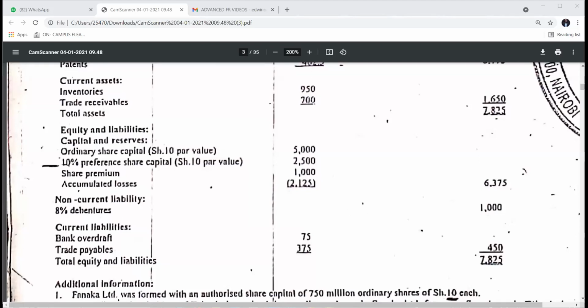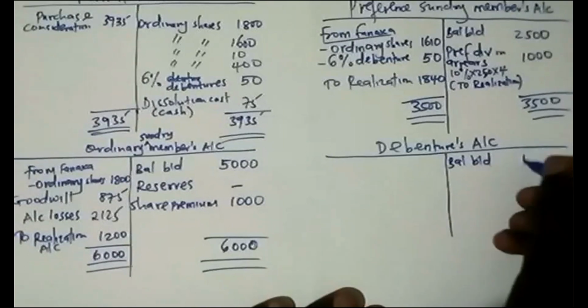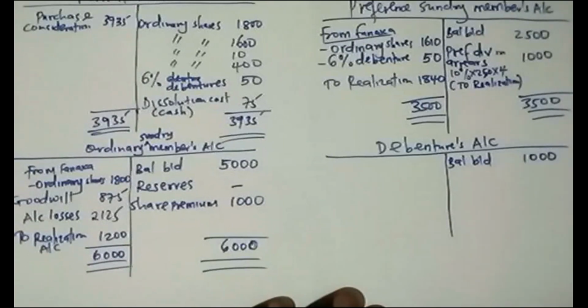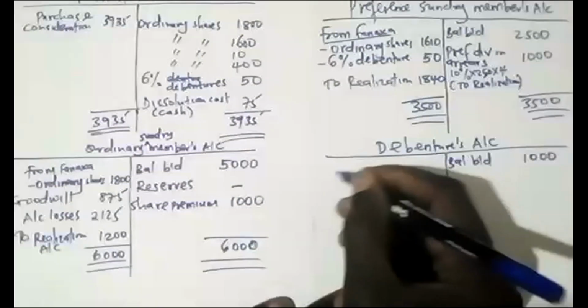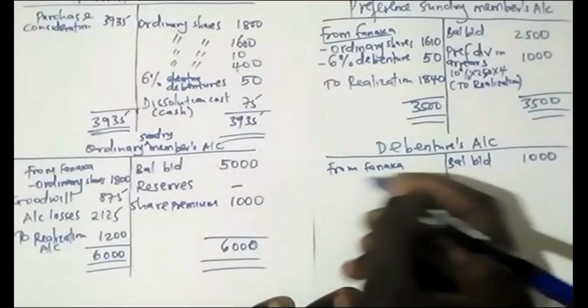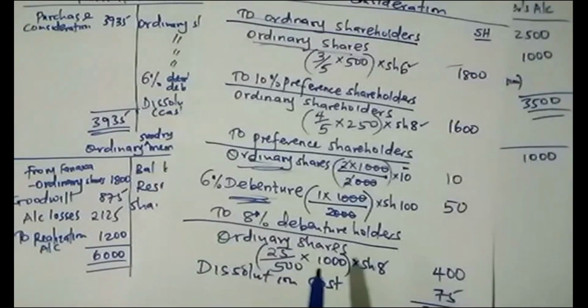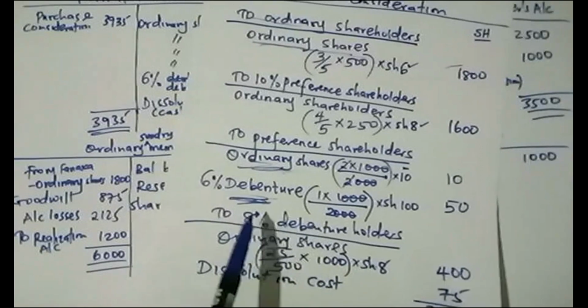It was 1,000. So from Fanaka, they received what? You go to your purchase consideration you have done. You can see the last thing we did here.